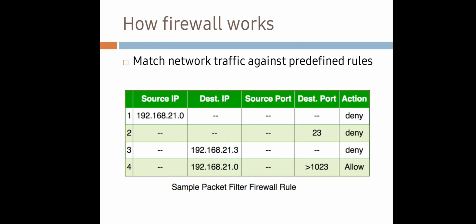Next, for the destination IP address 192.168.21.0 and the destination port greater than 1023, the action is allow, which means if the incoming data packets have this mentioned information, the firewall allows the packet inside.